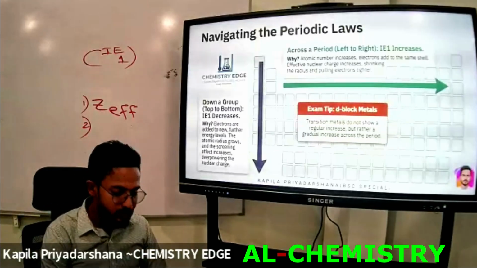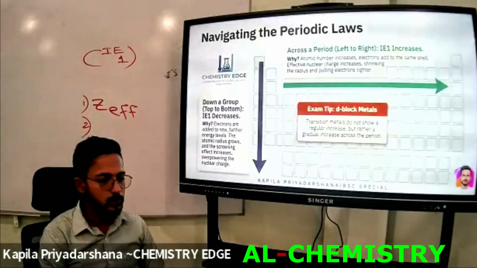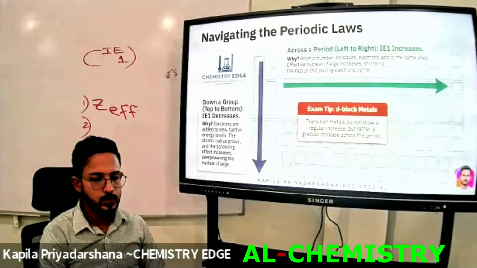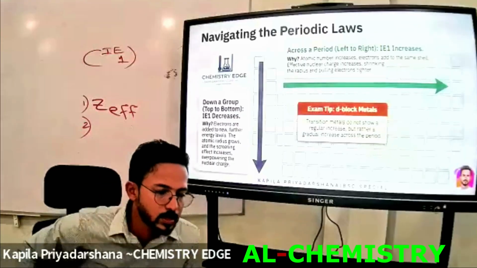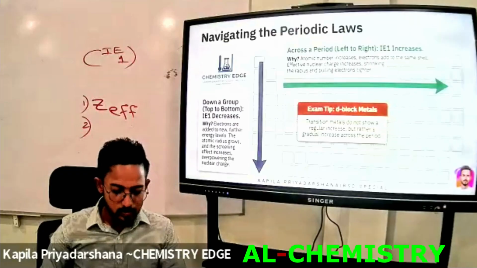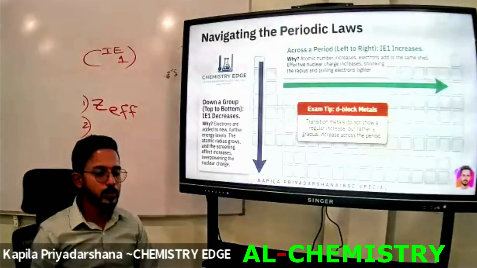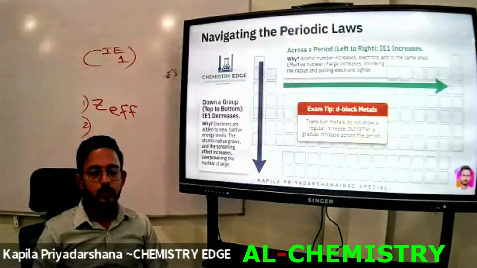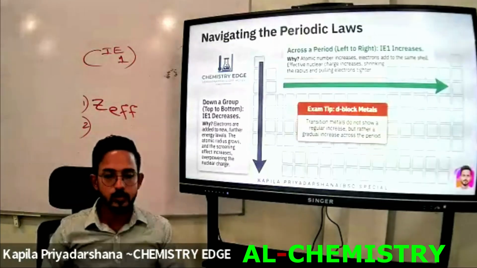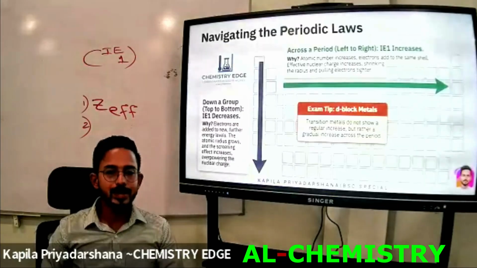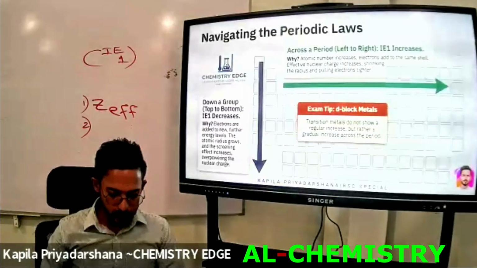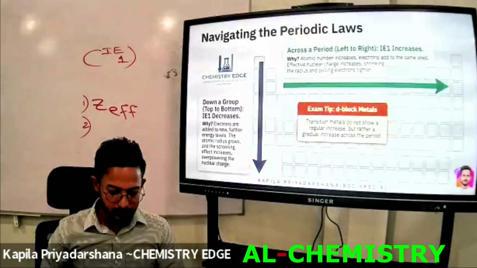Therefore, more energy must be supplied to remove an electron from a smaller atom.